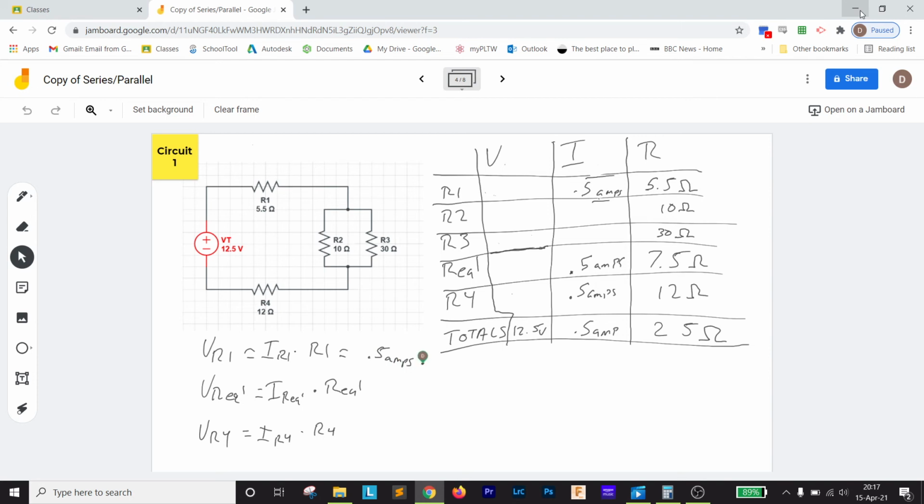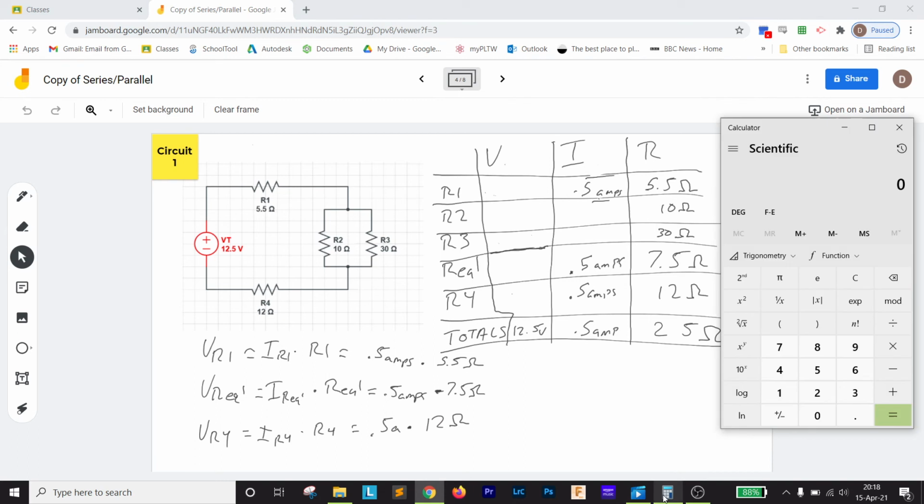So to set this problem up, we've got 0.5 amps times, and it's scooting a little down here, so I apologize for that, 5.5 ohms. On this one, we've got 0.5 amps times 7.5 ohms. And on this one, we've got 0.5 amps times 12 ohms. Okay, so that is terrific.